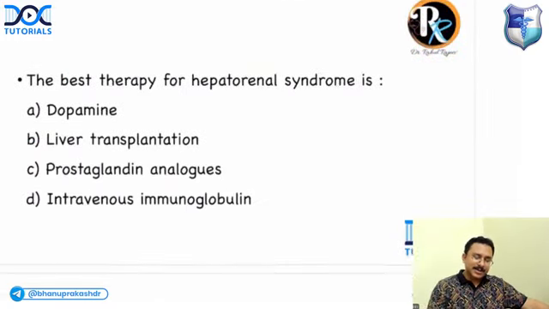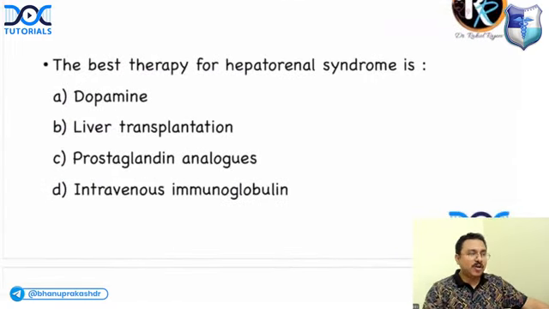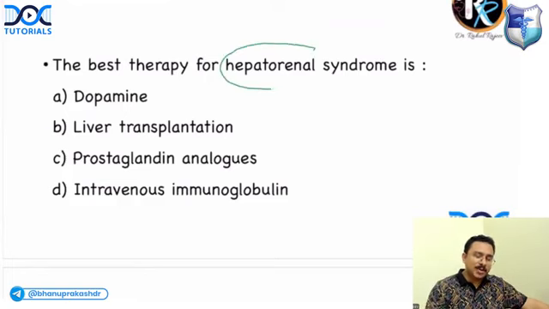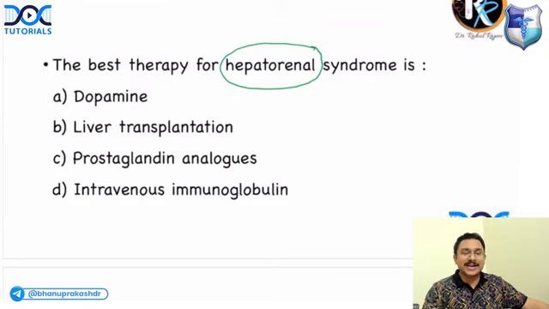Right. Next is, what is the best therapy for hepatorenal syndrome? So what is hepatorenal syndrome? Patient is having a hepatic problem and he's having a secondary functional affection of the kidney. It is not primarily a disease of the kidney. It is a primary disease of liver with secondary affection of the kidney. So what is the treatment?